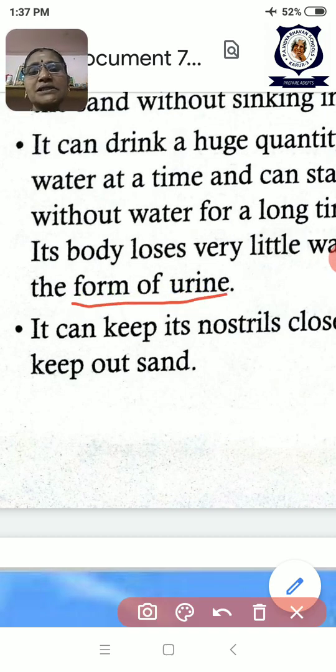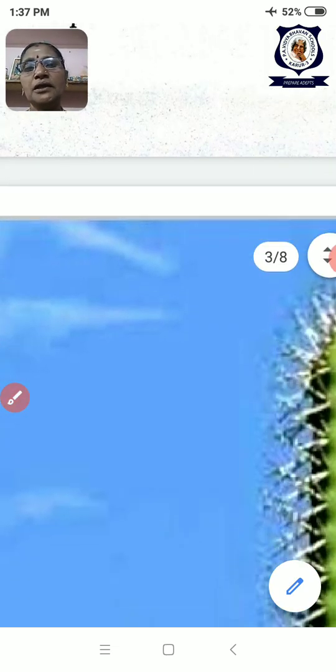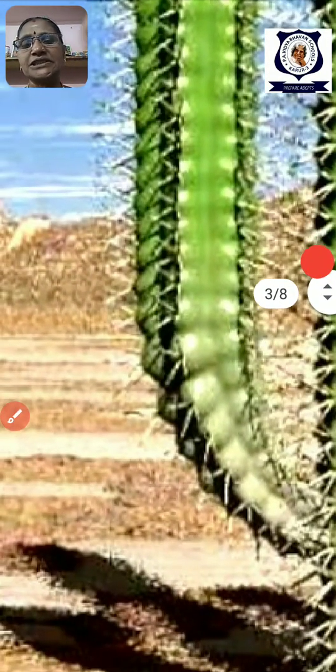Okay, and the nostrils, that is the nose. The nose is flexible, which it can close itself. Now if we want to close the nose, how will we close it? We will close it with the hand only, but the camel closes the nose by itself. That is, a flexible nose is there.